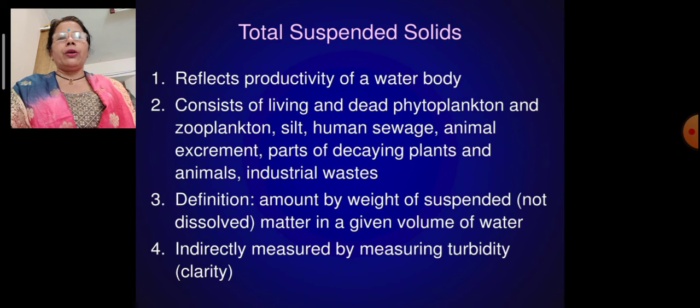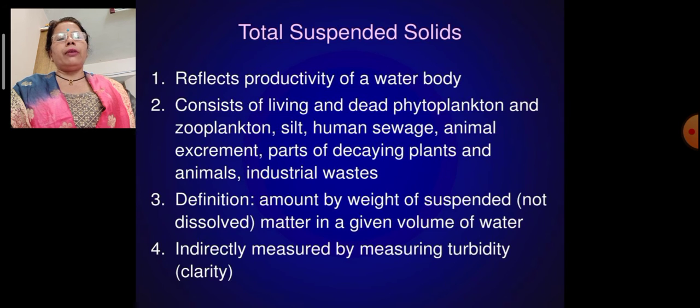It reflects the productivity of a water body, which consists of living and dead phytoplankton and zooplankton, sludge, human sewage, animal excrement, parts of decaying plants and animals, and industrial waste. The total suspended solids present in the water is the weight of suspended, not dissolved, matter in a given volume of water.